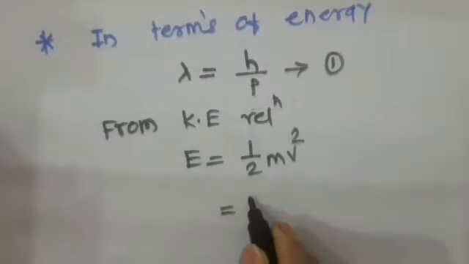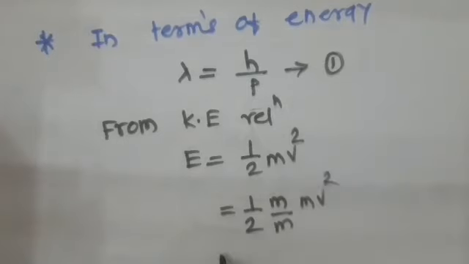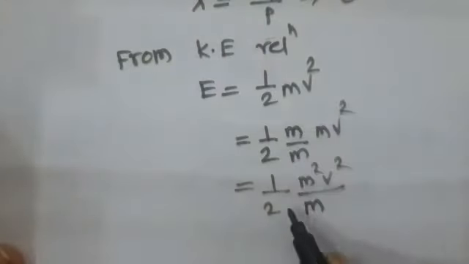Okay, so we divide and multiply by m, then we get 1/2 m square v square upon m, and multiplying and dividing by m, we get m square v square upon 2m.